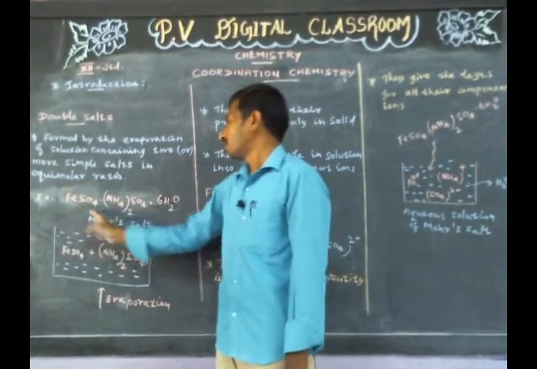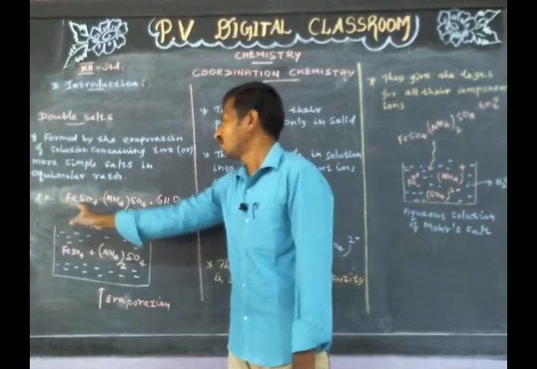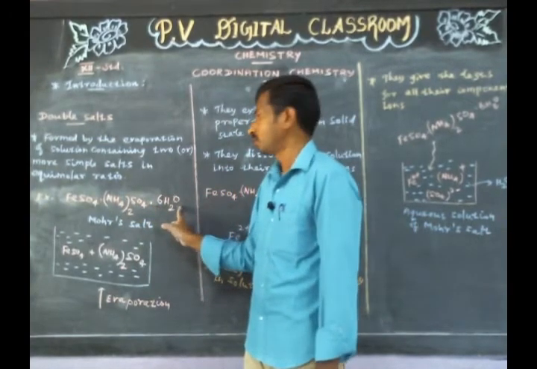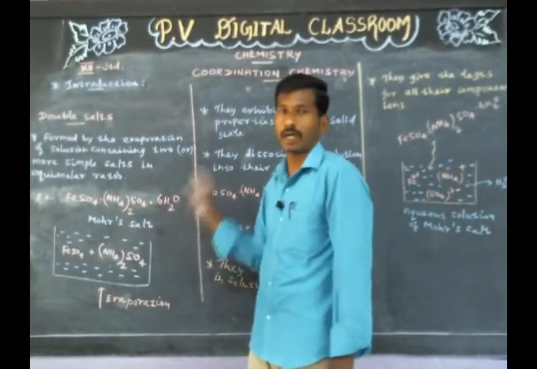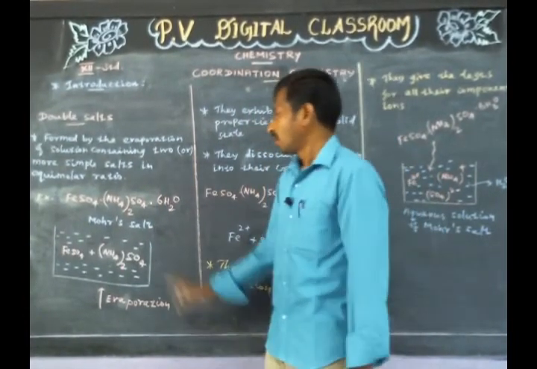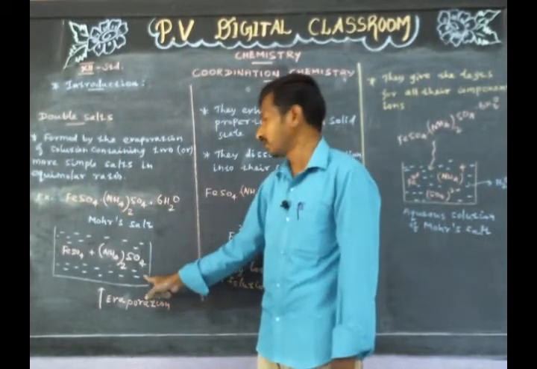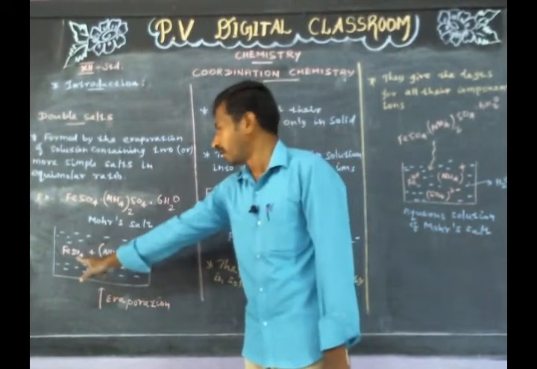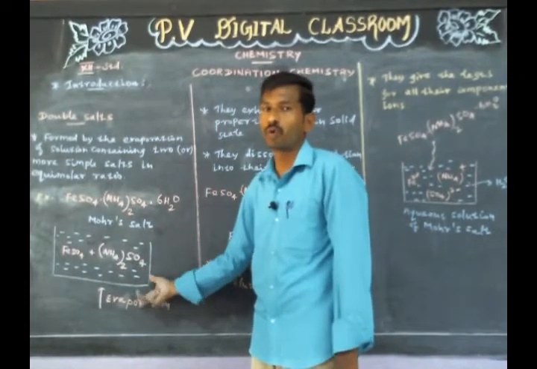Example, Mohr salt whose molecular formula is FeSO4.(NH4)2SO4.6H2O, that is ferrous sulfate ammonium sulfate hexahydrate. Mohr salt is formed by the evaporation of a solution containing two simple salts, namely ferrous sulfate and ammonium sulfate in equimolar ratio.